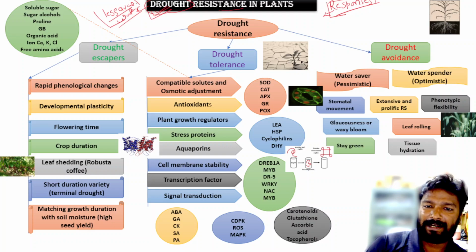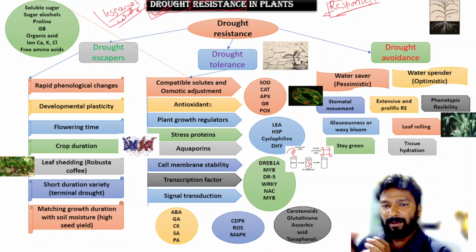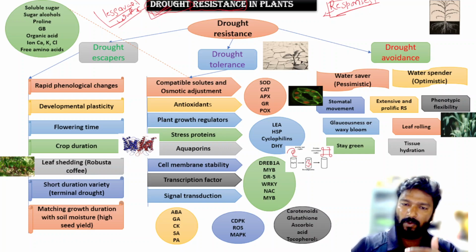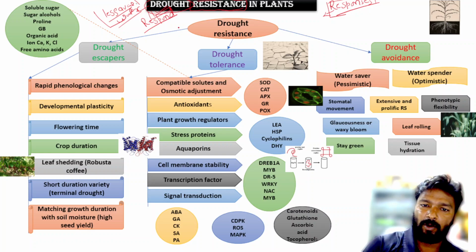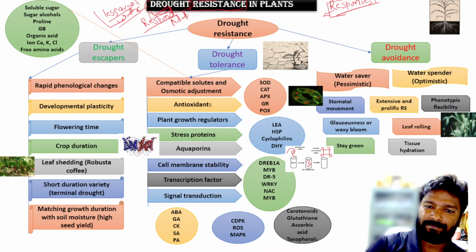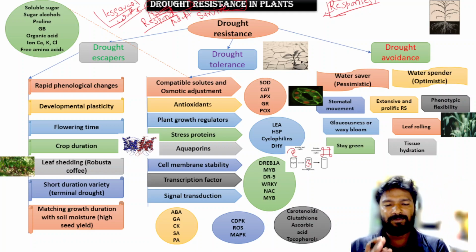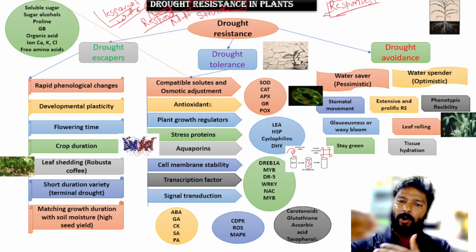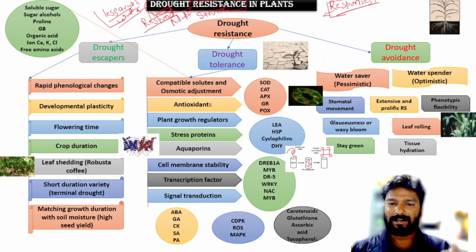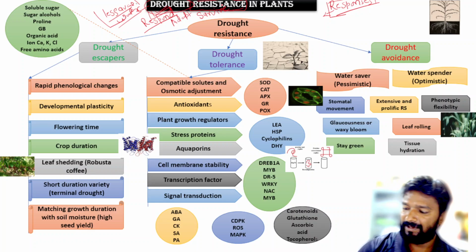Now come to the resistance. So what is resistance? Resistance is the mechanism, means how a plant responds, or adapts, or survives. Means if there is a water stress, then how a plant responds to this stress, or how a plant adapts to this condition, or how a plant survives under this condition.